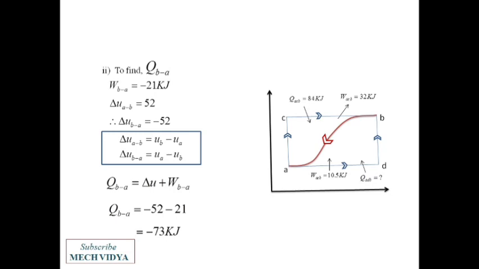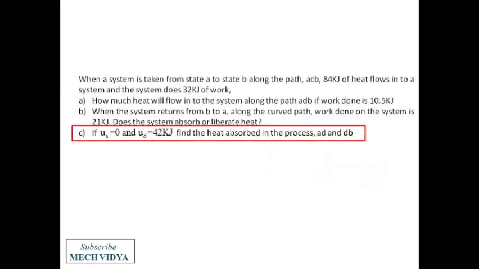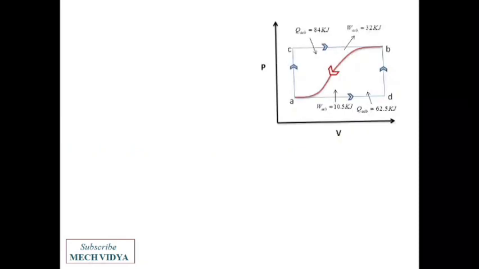Okay. Now again, if I go back to this question, the last part is left. If UA is 0 and UD is 0, what will be the heat absorbed in the processes AD and DB? So let me refer to this diagram. They are asking to find out QAD and QDB. QADB can be written as QAD plus QDB. I have simply broken the path ADB into two processes.